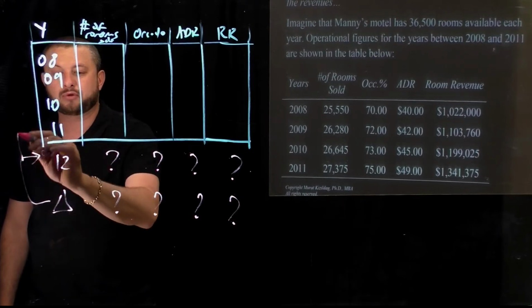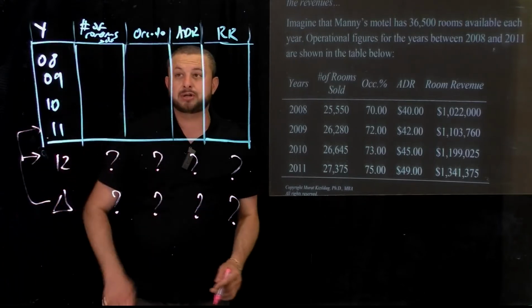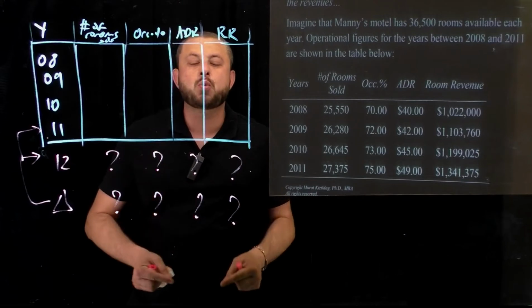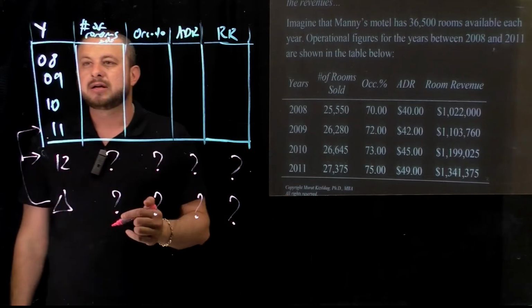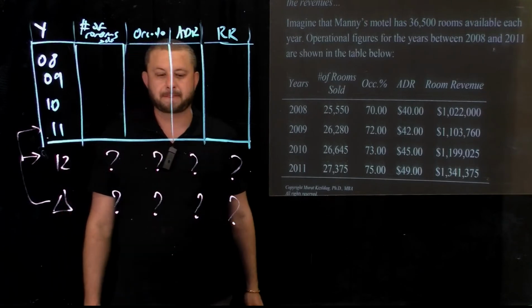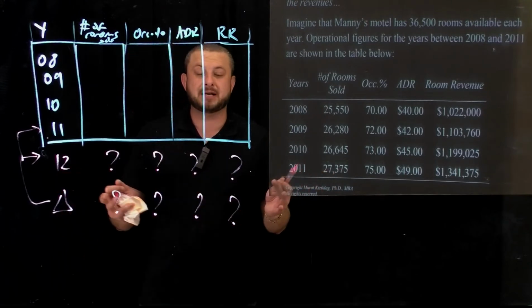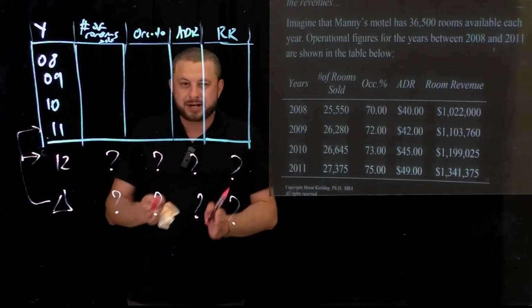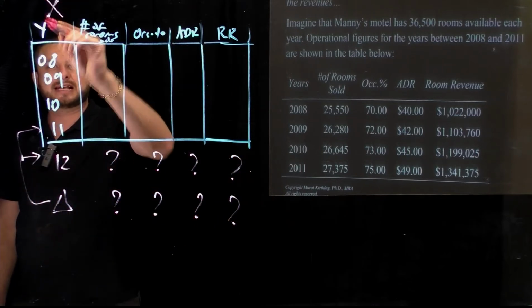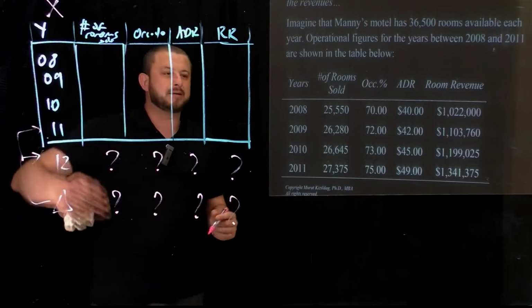Now we're going to analyze every single column to decide which one to look at. Do I need to analyze the trend in years? Absolutely not, because every single year there's a 1 year incremental. Therefore, there is no need for us to analyze any trend in the year column.